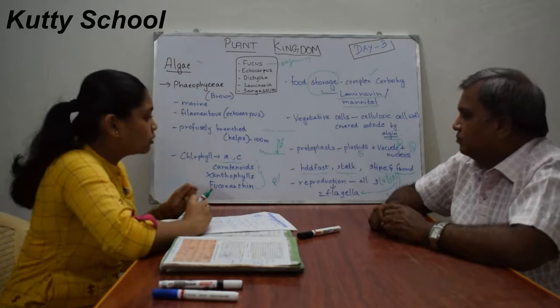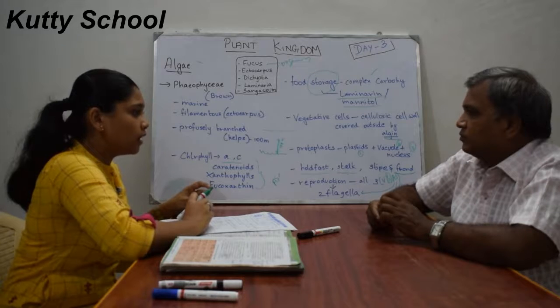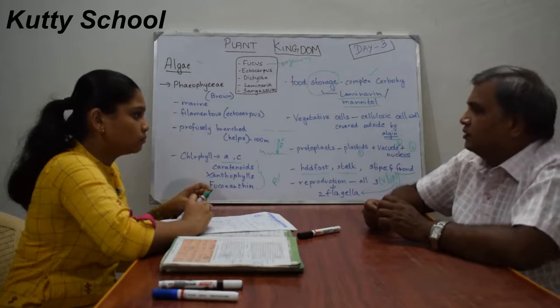In sexual reproduction, the gametes are pear-shaped with attached flagella.